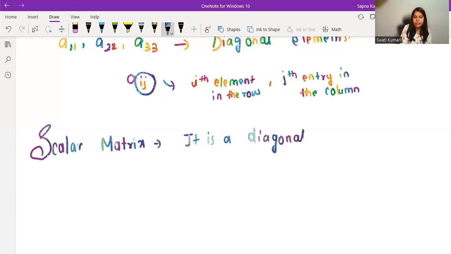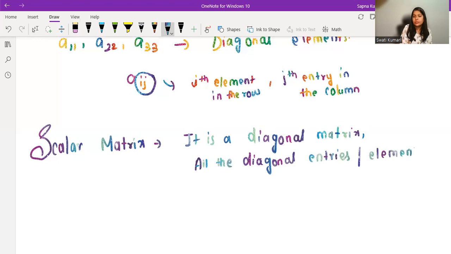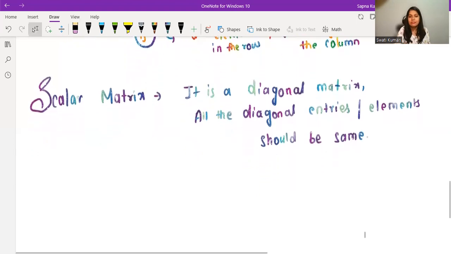Along with that, there is one more condition for a scalar matrix, that all the diagonal entries or elements should be same. That is the meaning of scalar matrix. All right.